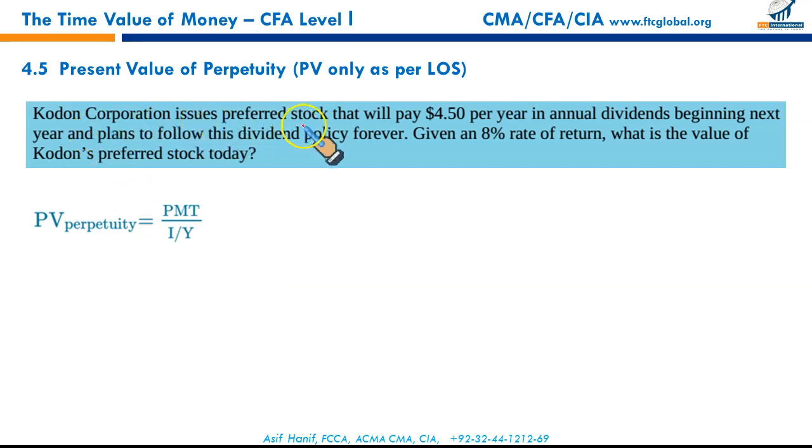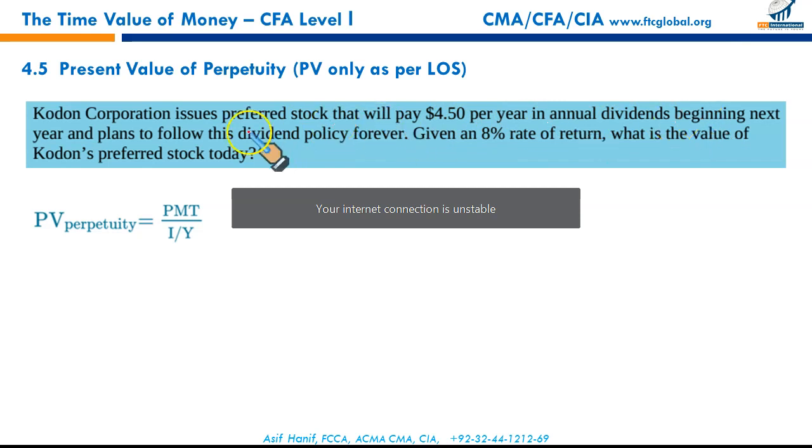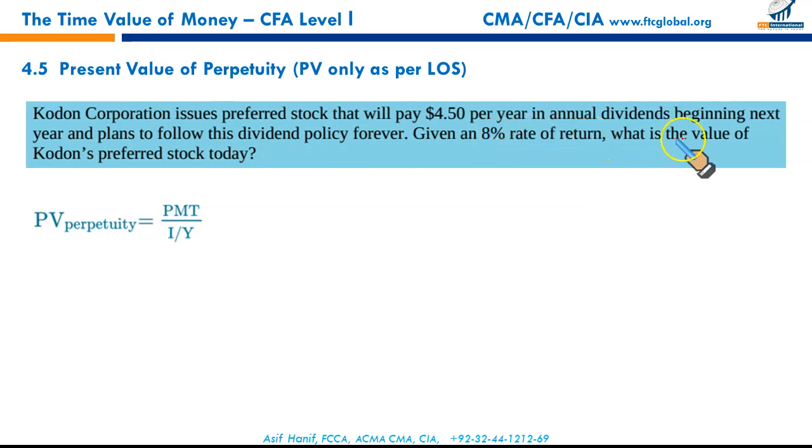Cordon Corporation issues preferred stock that will pay $4.5 per year in annual dividends beginning next year and plans to follow this dividend policy forever. Given an 8% rate of return, what is the value of preferred stock today?